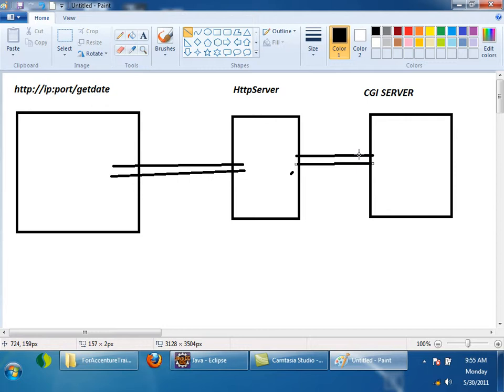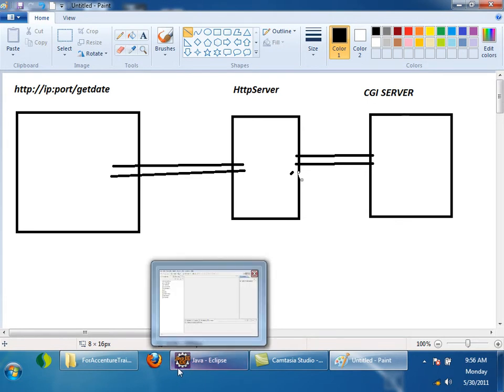Now remember, the client, the browser, will not directly talk to the CGI server. The client will always make a request to the HTTP server only. The HTTP server finds whether this request is static or dynamic. How does it decide? It will try to find a resource with this /getDate. If it is not there, it will assume that it is a dynamic request. Once it finds that, it will open a socket connection to the CGI server and forward the request to the CGI server, right?